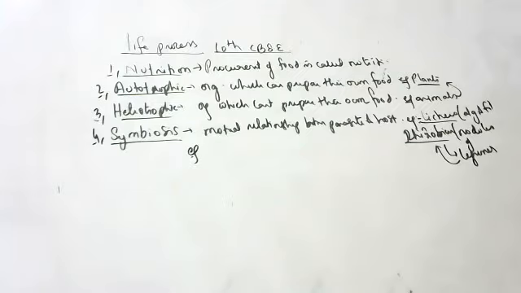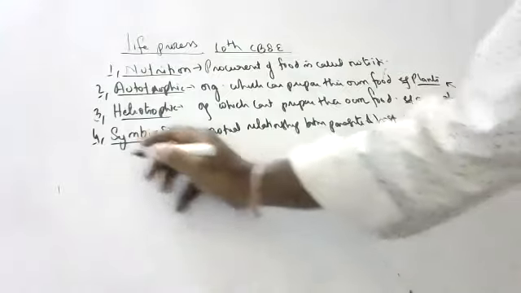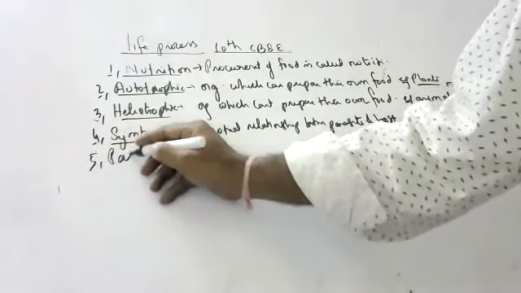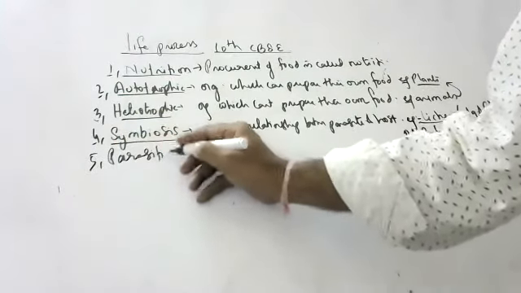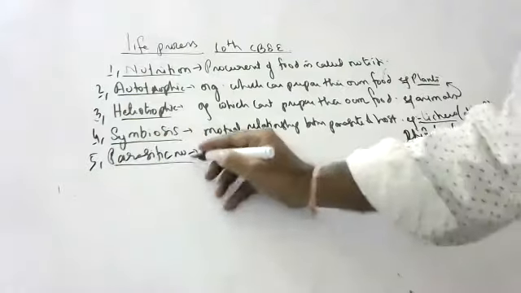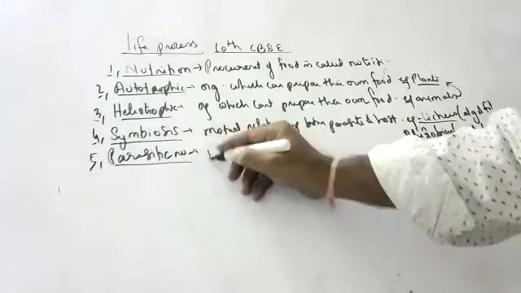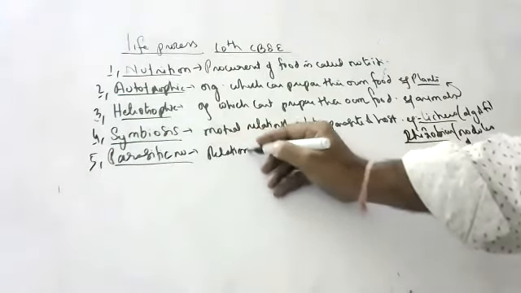So many other examples are given for autotrophic, heterotrophic and symbiotic nutrition, children. Then there is the parasitic nutritive strategy. Some parasitic plants are also there. What is meant by parasitism? Parasitic nutrition means it is a relation in which